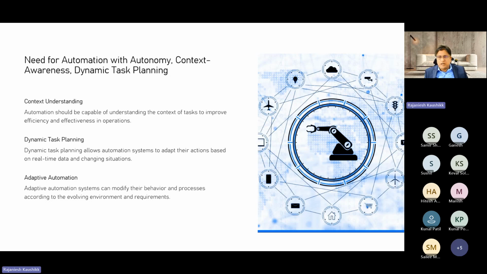Now, how does contextual understanding help an agent? Contextual understanding allows automation to improve operational efficiency, while dynamic task execution helps the agent to plan and then respond in real-time situations to all the real-time data coming in. Adaptive automation takes the step further. Why?